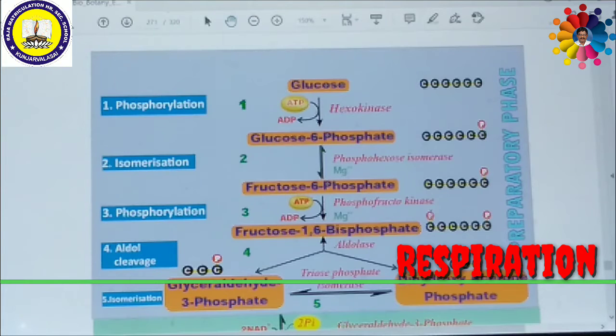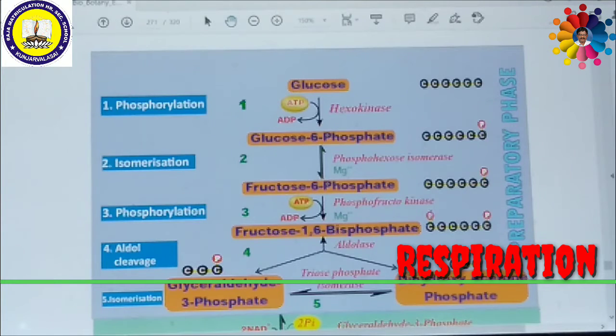Now we shall explain glycolysis. As you know, glycolysis is the breaking down of glucose, a 6-carbon compound. Look at the screen. Glucose utilizes one ATP, which becomes ADP, and glucose is converted into glucose 6-phosphate with the help of the enzyme hexokinase.